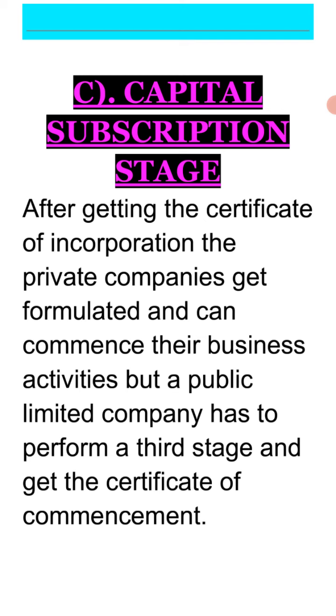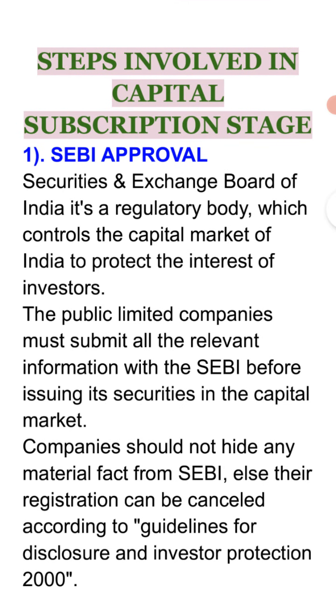But if we talk about the public company, then it has to go through the third and fourth stage, that is the capital subscription stage and commencement of business, that is, the certificate of commencement. So see the steps involved in the capital subscription stage. The very first is the SEBI approval. What is SEBI? SEBI is Securities and Exchange Board of India. So initially its approval is needed so that the interest of the investors can be protected.